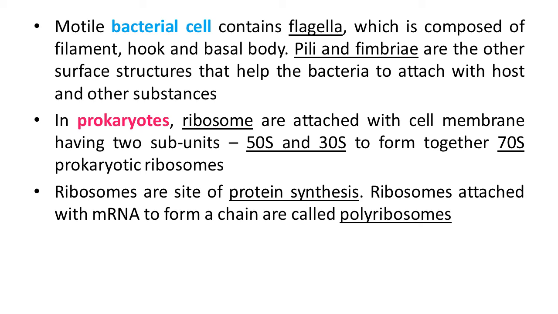There are also inclusion bodies. The reserve material in the prokaryotic cell is stored in the cytoplasm in the form of inclusion bodies. These are not bound by any membranous system and lie free in the cytoplasm. Some examples are phosphate granule, cyanophycean granule, and glycogen granule. Gas vacuoles are found in blue-green and purple and green photosynthetic bacteria.